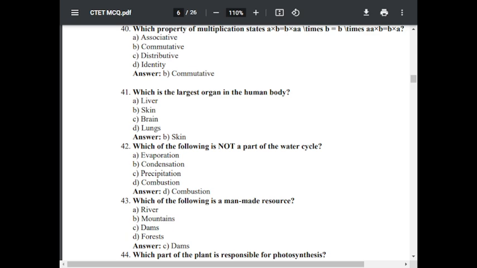Question number 43. Which of the following is a man-made resource? Option A, river. Option B, mountains. Option C, dams. Option D, forest. The correct answer is C, dams. The man-made resource is dams.